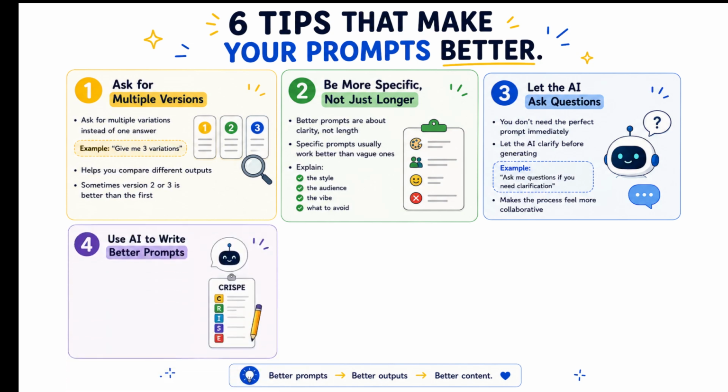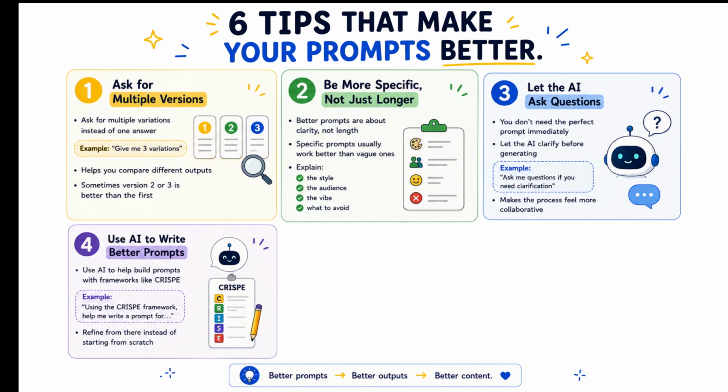Tip number 4. Use AI to help you write better prompts. This is probably one of the easiest hacks. You can literally give AI the CRISPE framework and ask it to help you build the prompt itself. Something like, using the CRISPE framework, help me write a prompt for... And then you just refine the result from there. You don't always have to build everything completely from scratch.